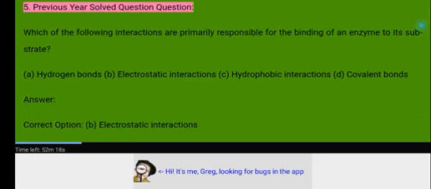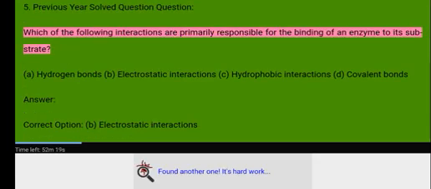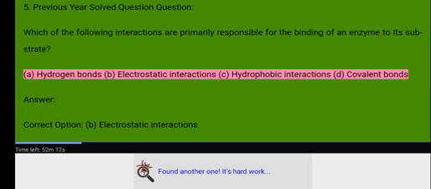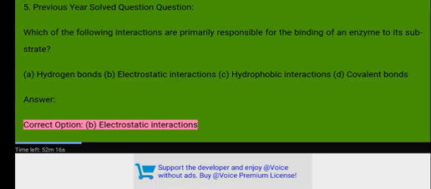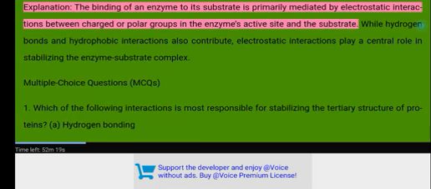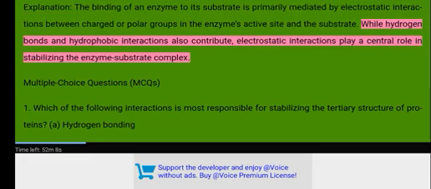5. Previous year solved question. Which of the following interactions are primarily responsible for the binding of an enzyme to its substrate? A. Hydrogen bonds. B. Electrostatic interactions. C. Hydrophobic interactions. D. Covalent bonds. Answer. Correct option, B. Electrostatic interactions. Explanation. The binding of an enzyme to its substrate is primarily mediated by electrostatic interactions between charged or polar groups in the enzyme's active site and the substrate. While hydrogen bonds and hydrophobic interactions also contribute, electrostatic interactions play a central role in stabilizing the enzyme-substrate complex.